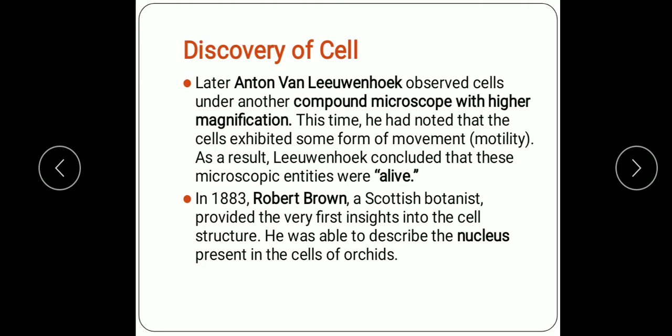Later, Anton von Leeuwenhoek observed cells under another compound microscope with higher magnification, and this time he noted that the cells exhibited some form of movement, motility also, and he concluded that these microscopic entities were alive. Next step in the discovery of the cell: Robert Brown, a Scottish botanist, provided the very first insight into the cell structure, and he was able to describe the nucleus present in the cells of orchids.